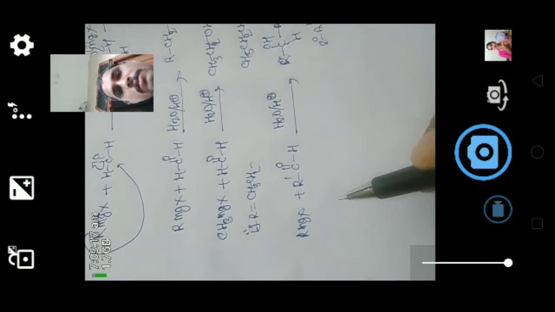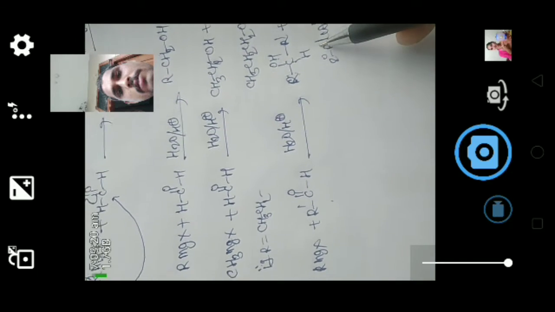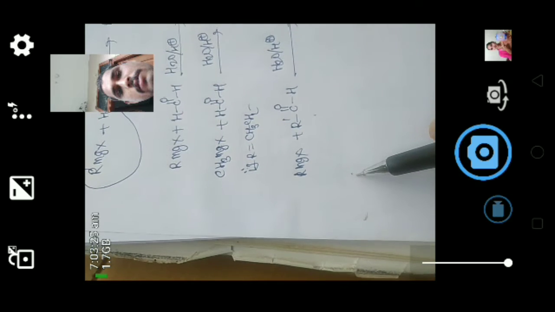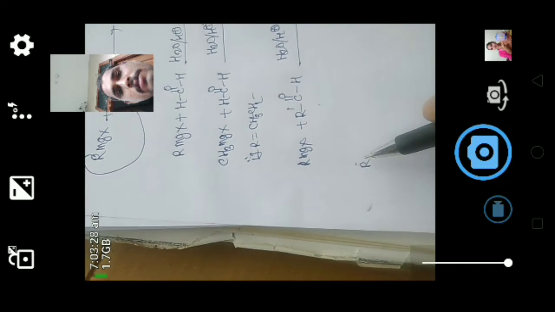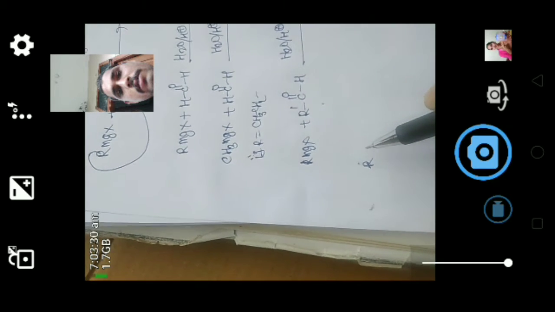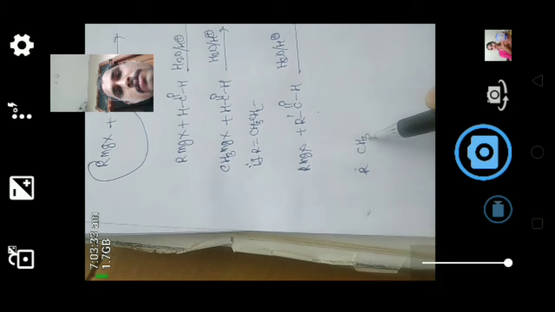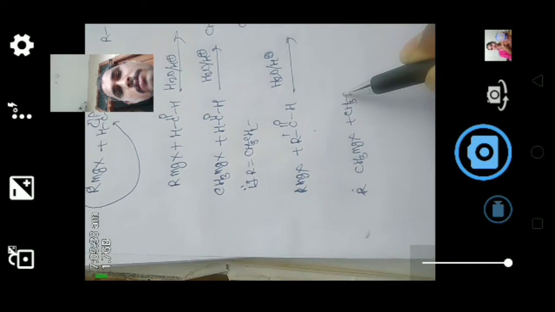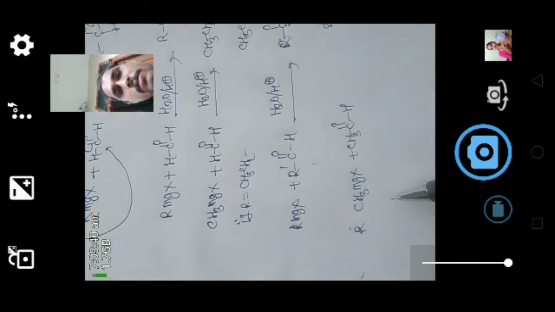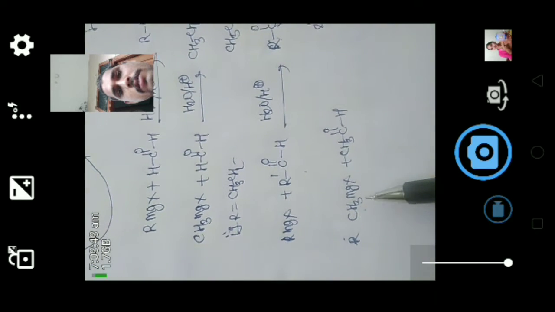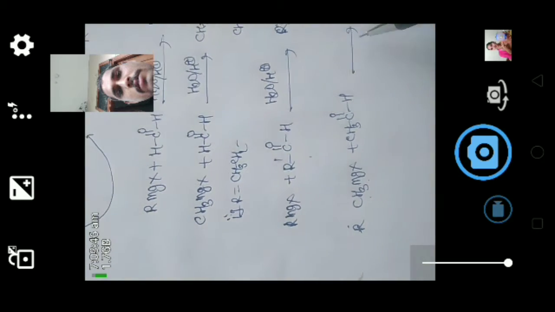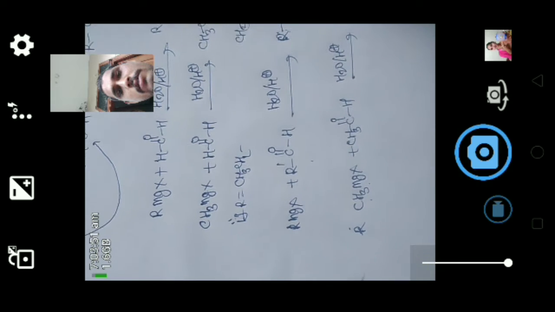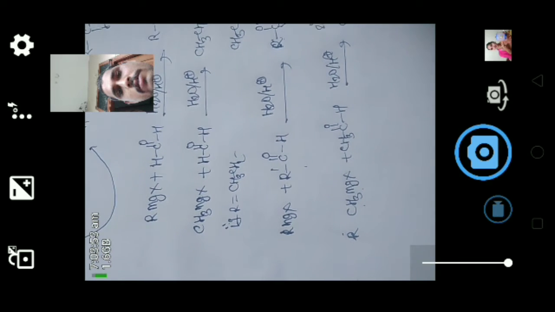Example: CH3MgX plus CH3CHO. Here methyl magnesium halide, when you react with acetaldehyde, gives secondary alcohol.